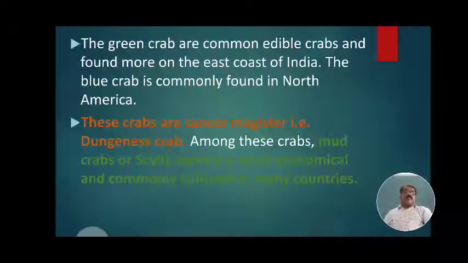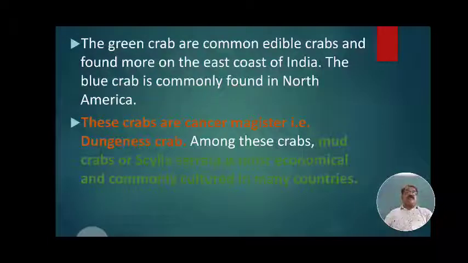The green crabs are common edible crabs and found more on the east coast of India, where they occur on a large scale.